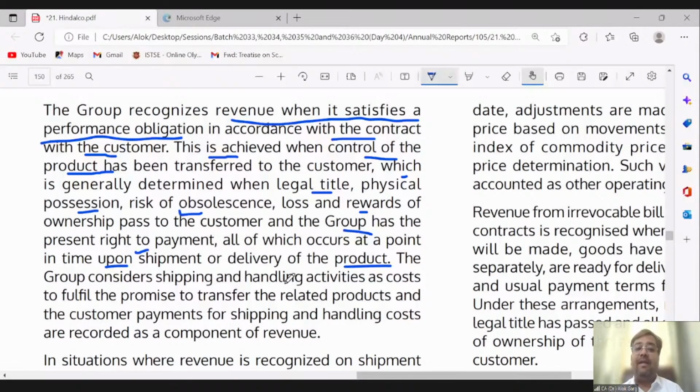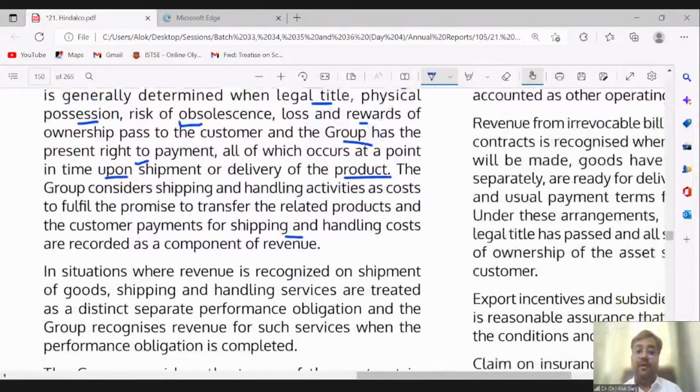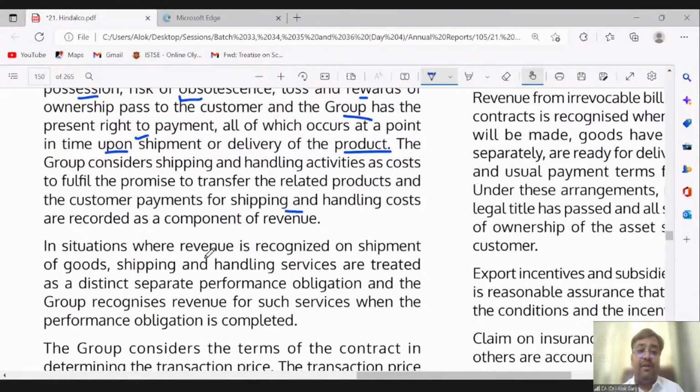The group considers shipping and handling activities as cost to fulfill the promise to transfer the related product, and customer payments for shipping and handling cost are recorded as a component of revenue. In situations where revenue is recognized on shipment of goods, shipping and handling services are treated as a distinct separate performance obligation, and the group recognizes revenue for such services when the performance obligation is completed. So friends, what is written in the second paragraph?